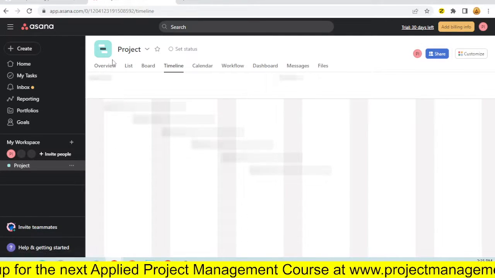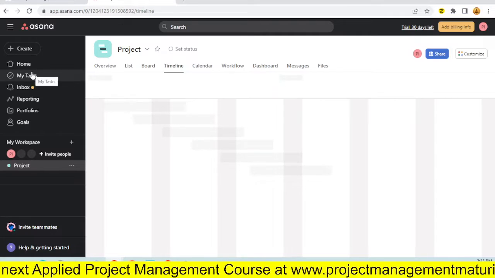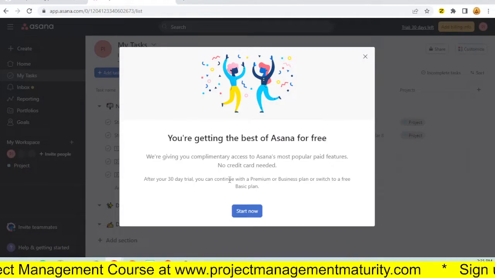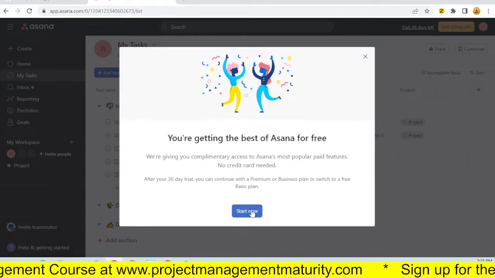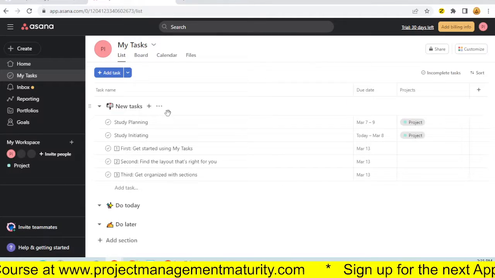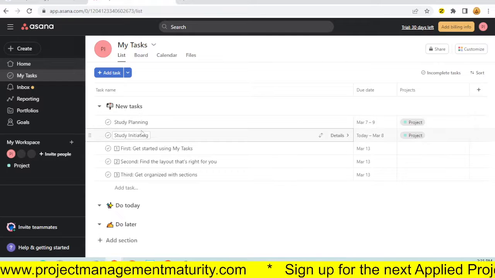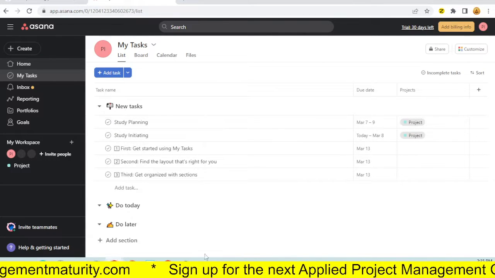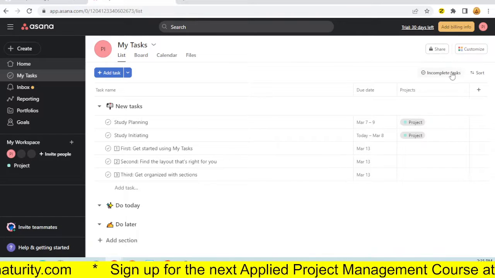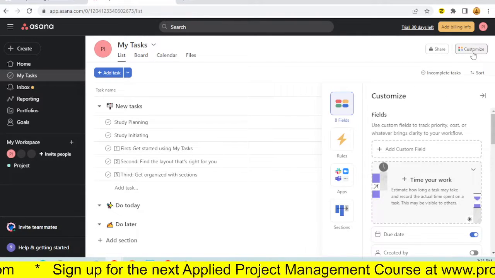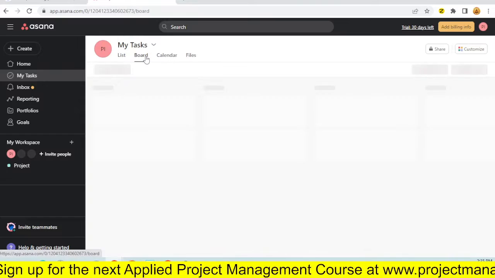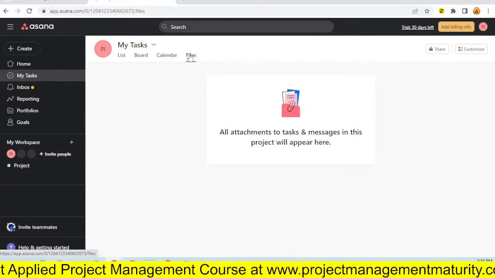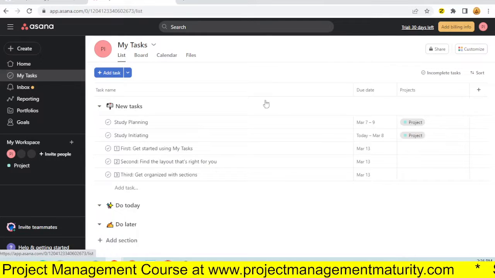Here we are in Asana. There are tasks. All right. Okay, so those are the tasks. And let's see how intuitive this is. We got a board version, calendar version, files that we could use for this.